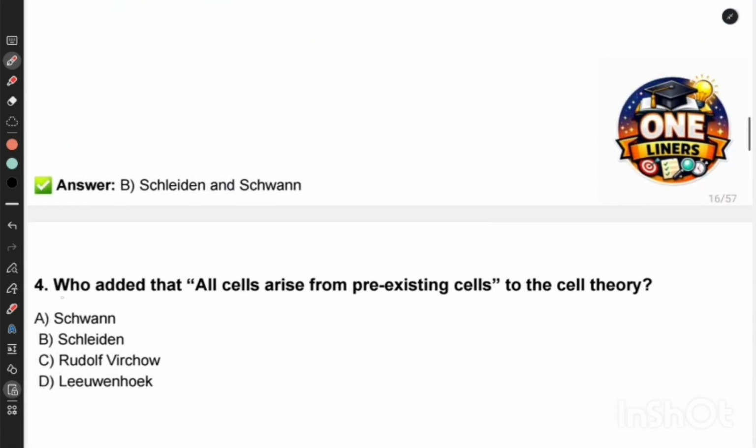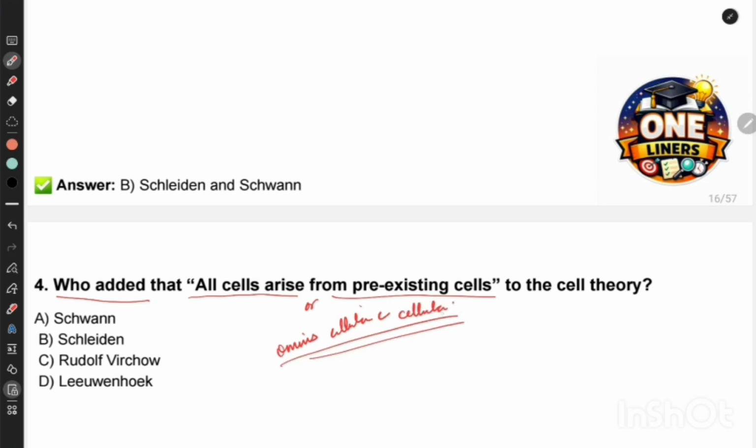Next question. Who added that all cells arise from pre-existing cells to the cell theory? Right? Okay. So who added that to the cell theory? Options are Schwann, Schleiden, Rudolf Virchow, and Leeuwenhoek. So the correct answer is Rudolf Virchow.